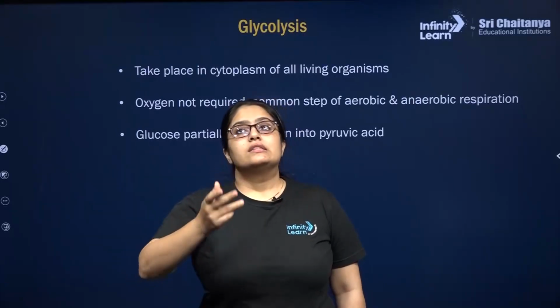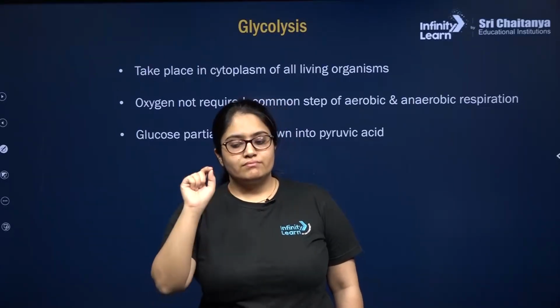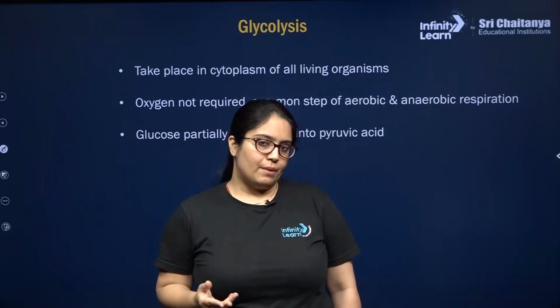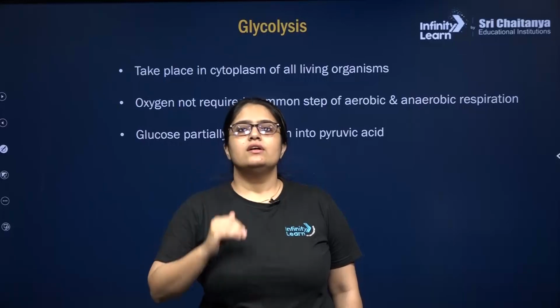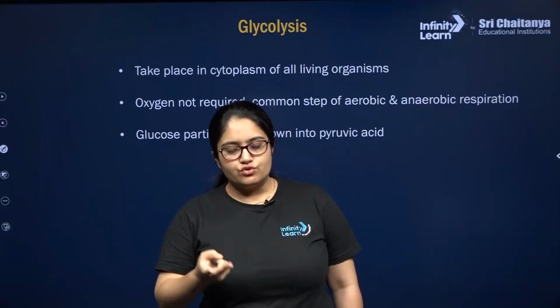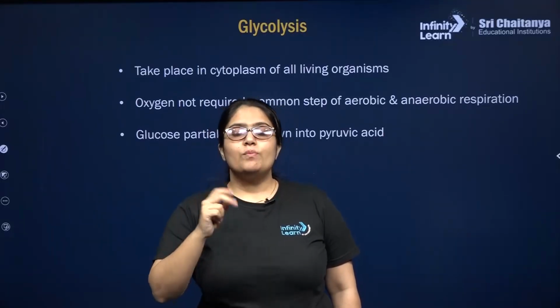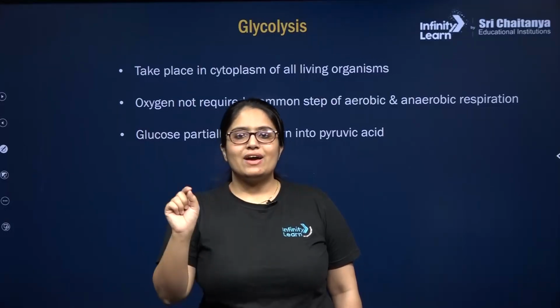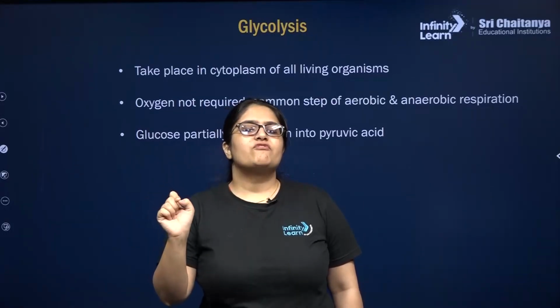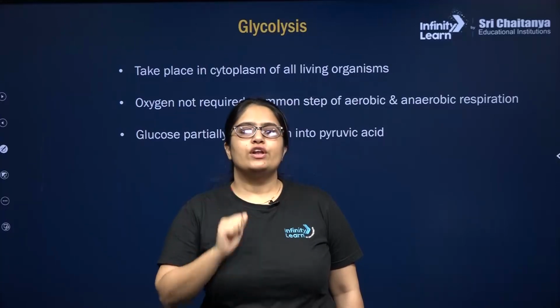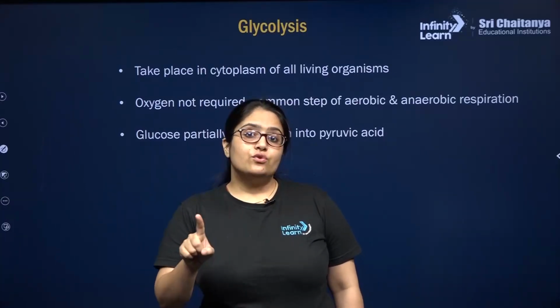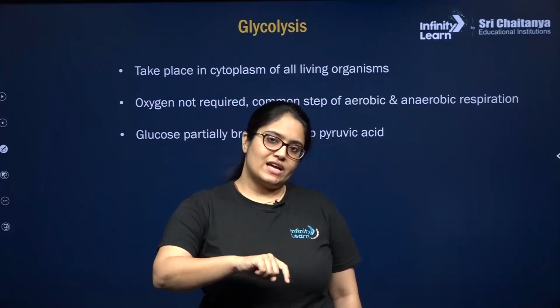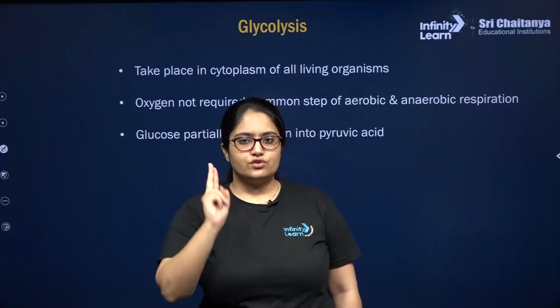Now if the plant cell is using the alcoholic fermentation, what will happen? One molecule of glucose, my dear students, after undergoing glycolysis will produce 2 pyruvic acid, and every pyruvic acid during alcoholic fermentation will convert into 1 molecule of ethanol or alcohol and will produce 1 CO2 also, because pyruvic acid is a 3 carbon compound, ethanol is a 2 carbon compound.